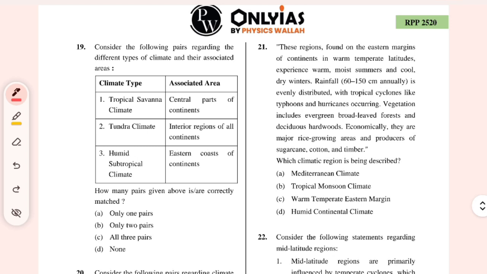Moving to the next question, which is regarding the following pairs regarding the different types of climate. The tropical savanna is associated with the central parts of continent. I think this is true, right? Wait a minute. Tropical savanna means the rainforest region, no? Tropical region, the rainforest, central part of continent. Then tundra climate. I think this is very much the polar region and cool interior region of the continent, not all the continents. It is particularly in the high pressure belt.